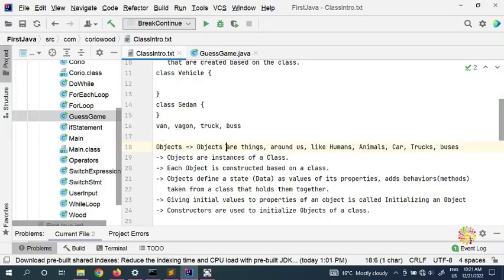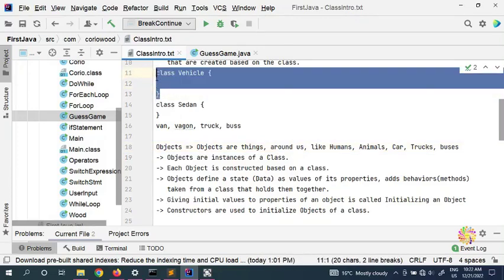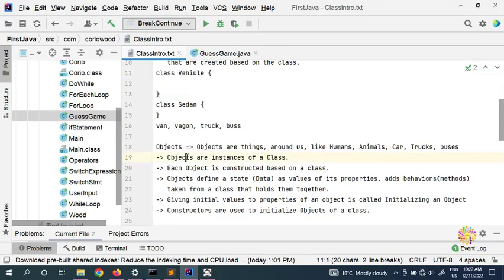So objects are like things around us, like humans, animals, cars, trucks, buses. They are all objects. So once we have a blueprint, our map of a class vehicle, we can create objects. Objects are instances of the classes, and soon we're going to discuss instantiation of the objects of a class, how we're going to instantiate objects from a class.